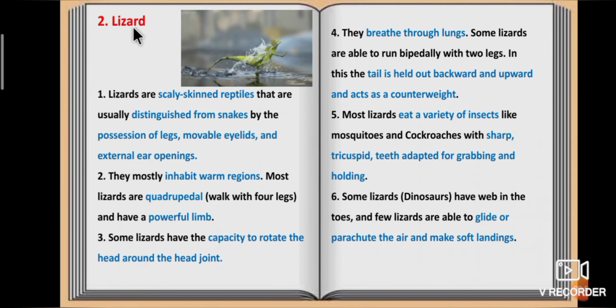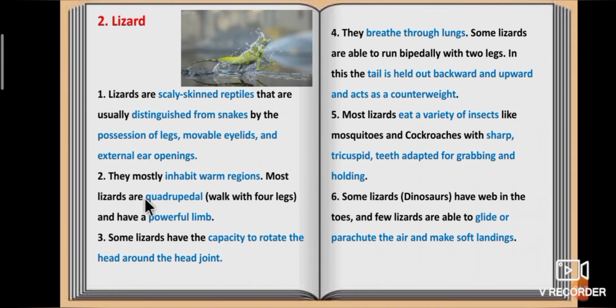Second one, lizard. Lizards are scaly skinned reptiles that are usually distinguished from snakes by the possession of legs, movable eyelids and external air openings. They mostly inhabit warm regions.